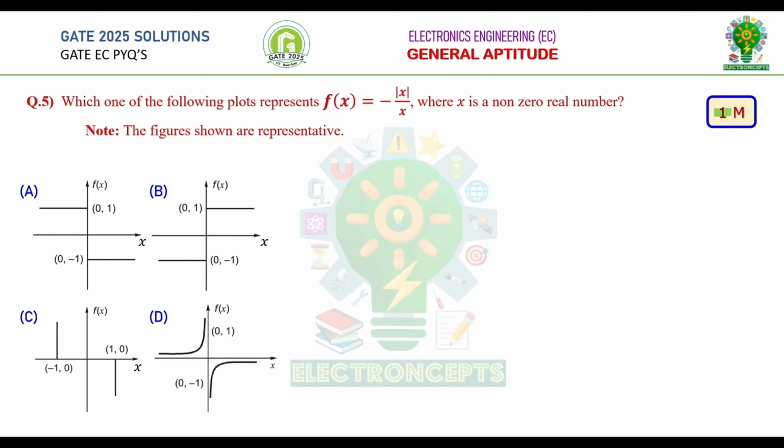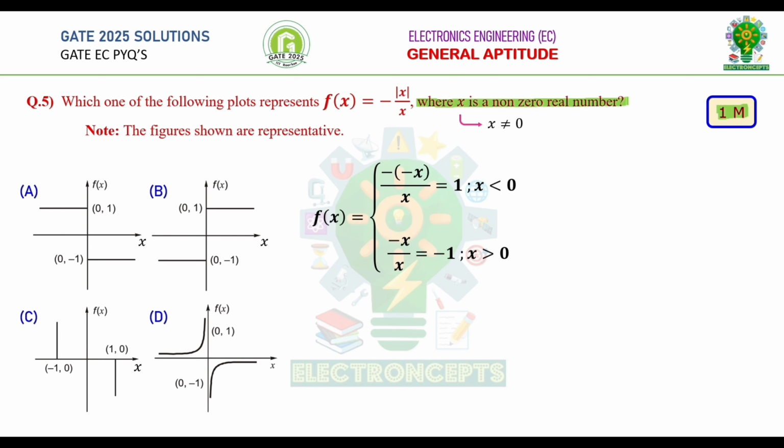Question number 5. This is GATE 1 mark question. Which of the following plot represents f of x is equal to minus modulus of x upon x, where x is a non-zero real number. Therefore, x is not equal to 0. Now, let's find the value for x greater than 0 and also for x less than 0. f of x is equal to, for x less than 0, modulus of x is equal to minus x. Therefore, minus of minus x upon x, which is equal to 1. Therefore, for x less than 0, the function value is 1.